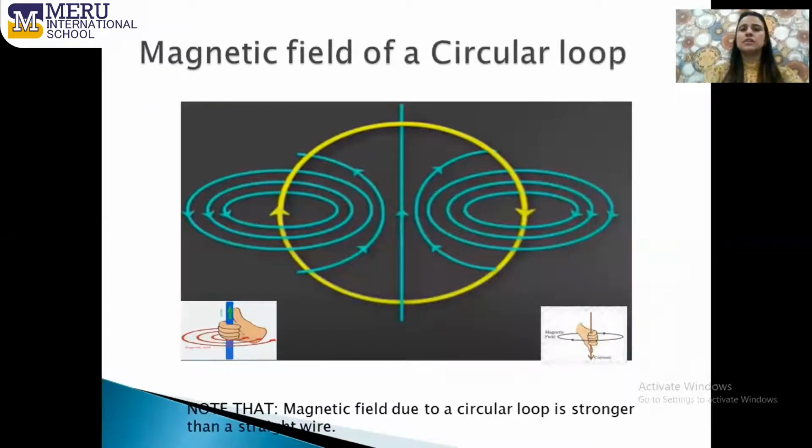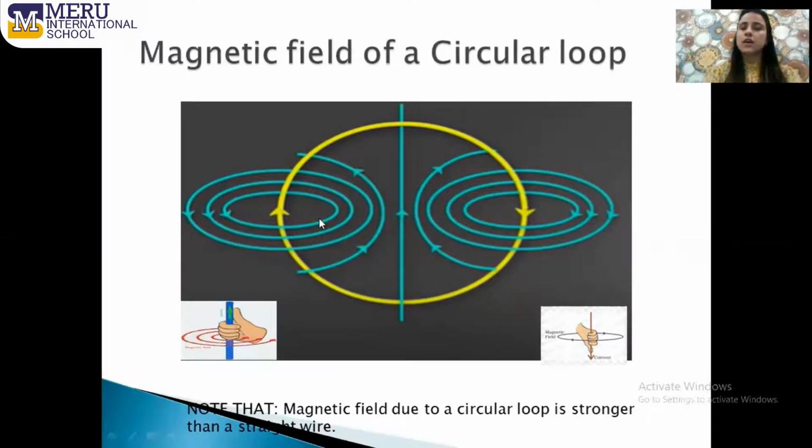Now, let's come to the second shape of the conductor, that is the circular loop. If you observe the circular loop carefully, you can see that the circular loop is divided into small straight conductors. For example, if you see this portion of the circular loop, you can see that this is a straight conductor. As we have already discussed, in case of a straight conductor, the shape of the magnetic field lines is in the form of concentric circles. So if you consider this segment of this complete loop, then the shape of the magnetic field lines will again be concentric circles like this.